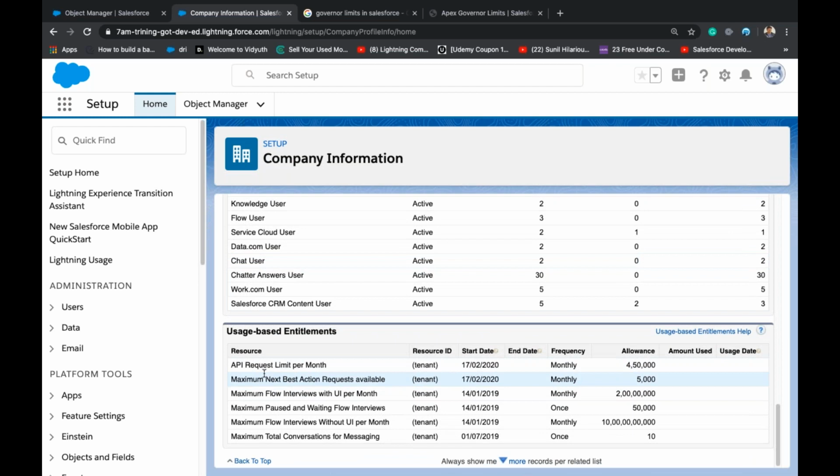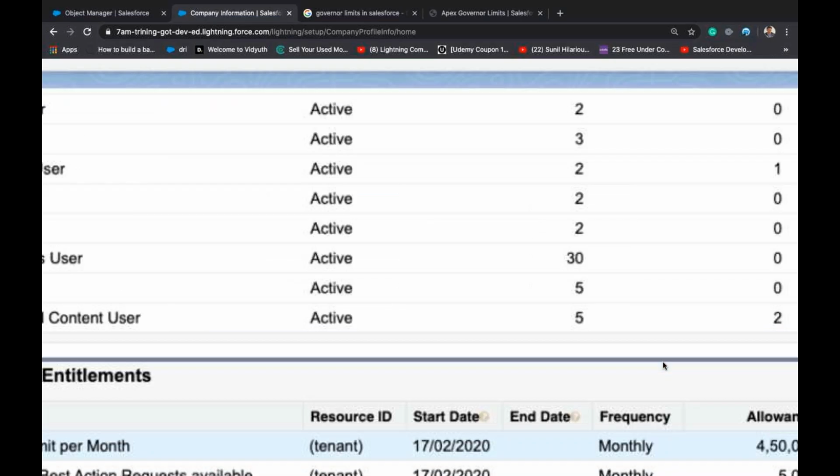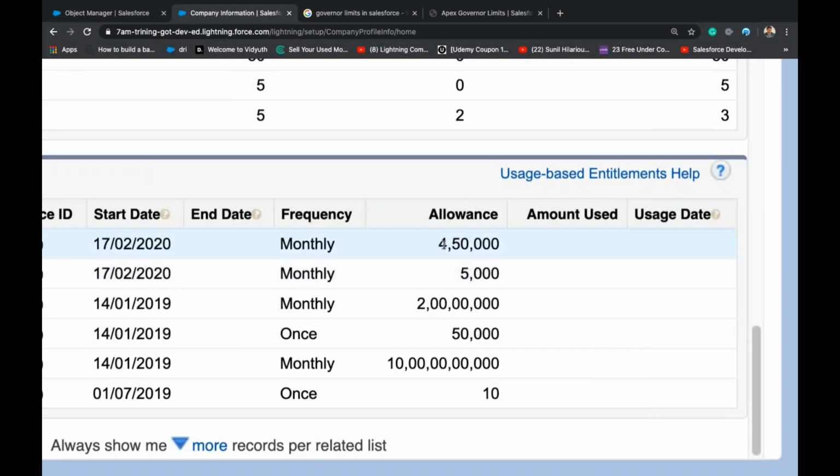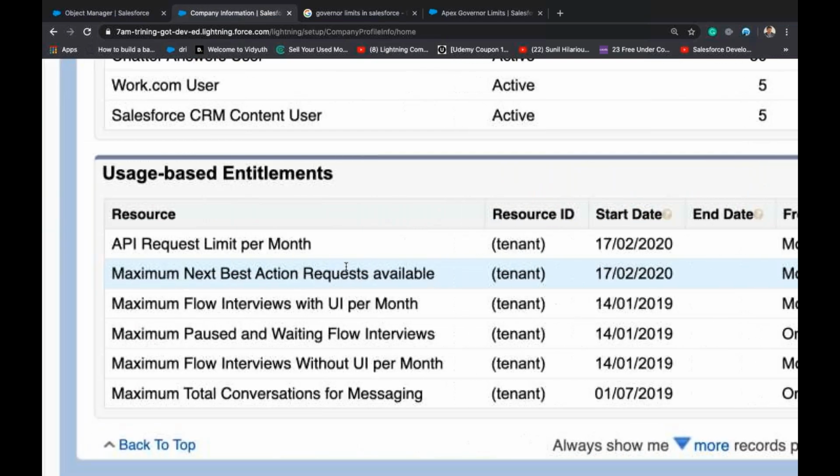What is allowed? API request limits per month, 4,50,000 allowed. You may wonder why these are shown in the Indian number system. That's because I changed the locale, and I think we call this notation. So 4,50,000 API.